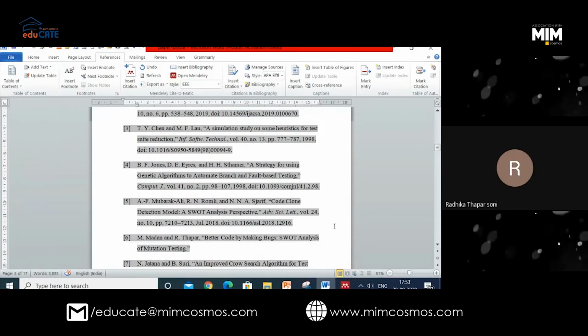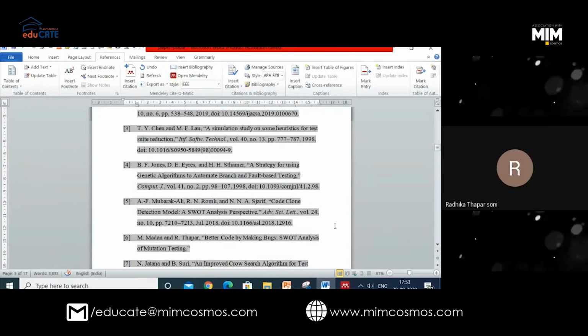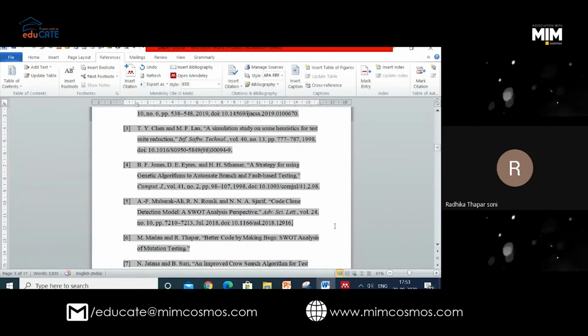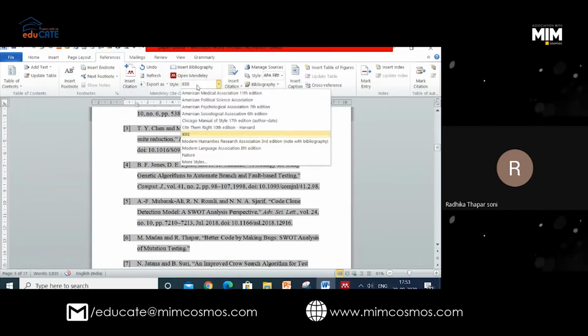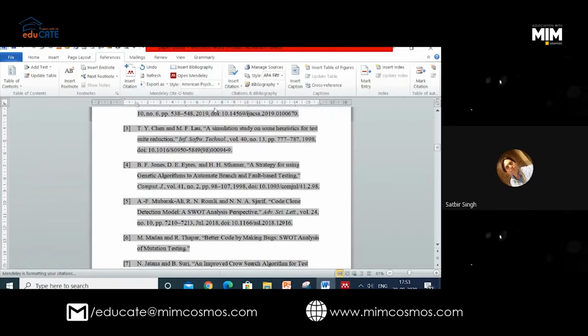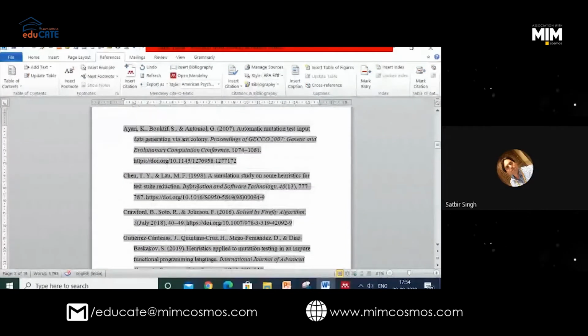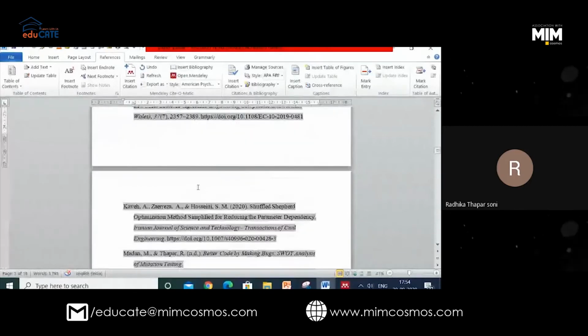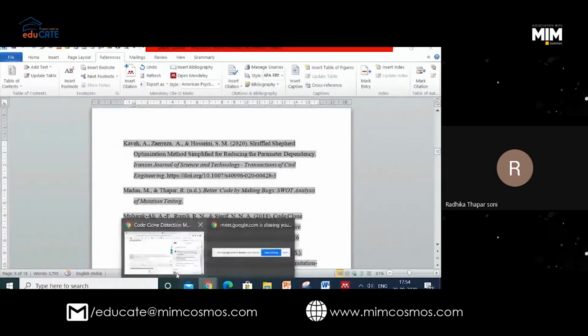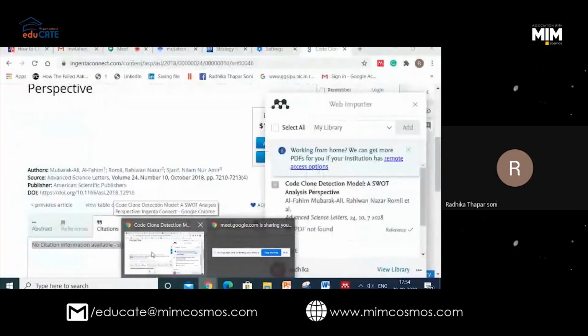Normally, it all depends on the paper. You want numbering or you want APA. Now I'm changing my style again. I want to bring it to 7th APA. Now please see the change. So automatically it will change, but now it will go to alphabetic order. Alphabetically, yes. Understood. Done. Thank you, ma'am. Nice. I think it is beneficial for everyone, such type of thing.